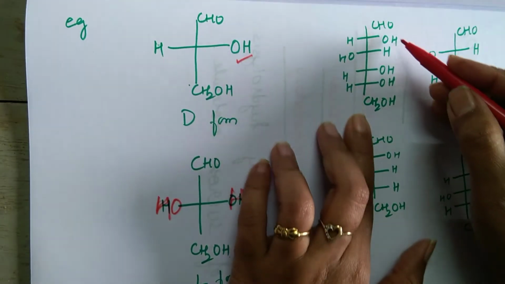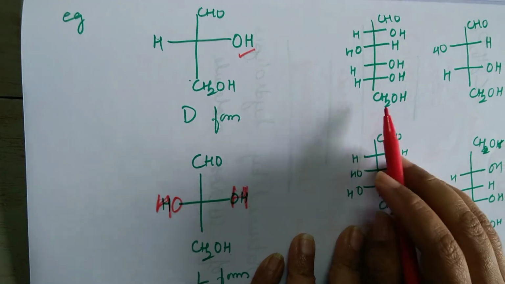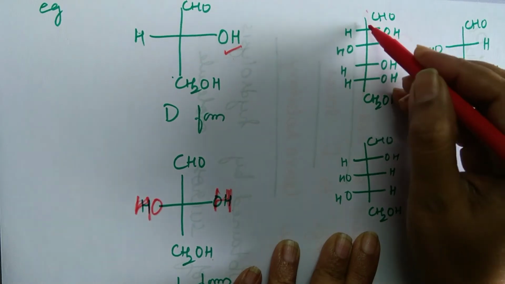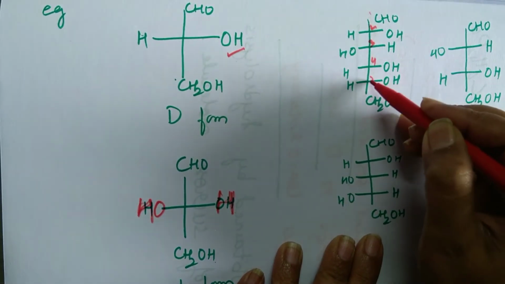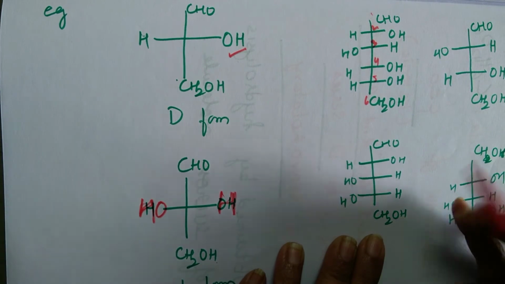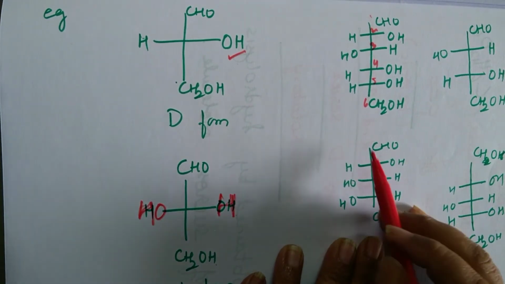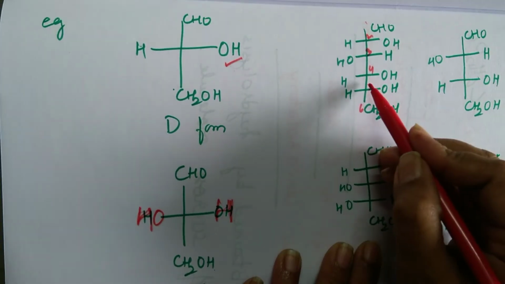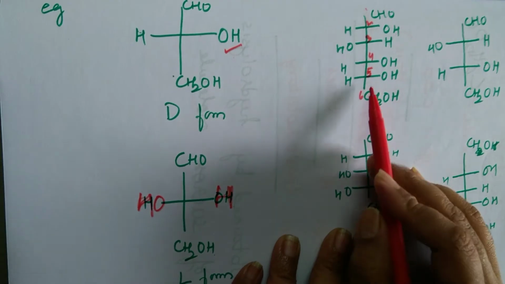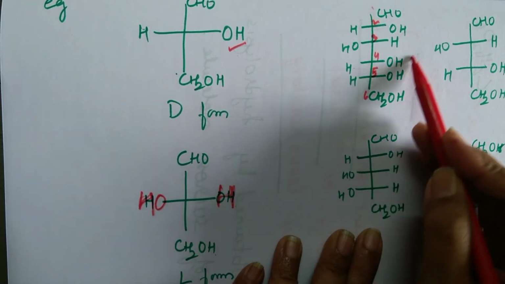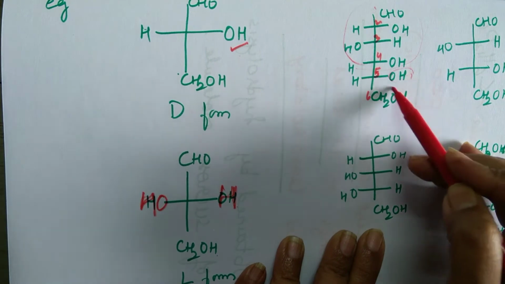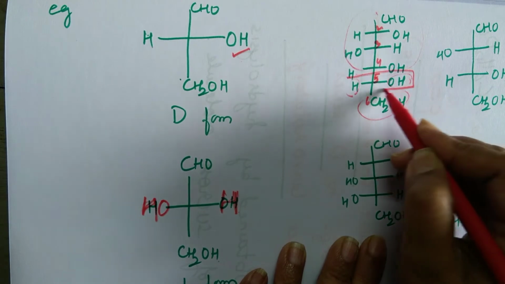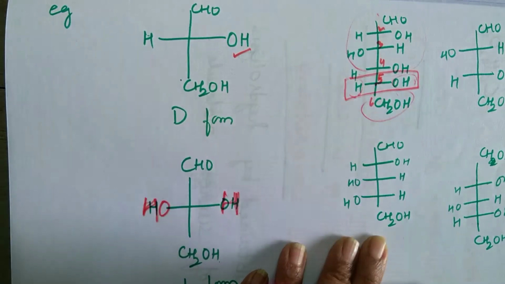Now I want to assign D and L configuration for this particular molecule. What do you have to do? Number the carbon atoms. 1, 2, 3, 4, 5 and 6. Now, which is the highest numbered chiral carbon atom? The highest numbered carbon is this. Is it chiral? No, because it has 2 hydrogen atoms. Now take this fifth one. This is the highest numbered chiral carbon. This part of the molecule is A, B, C and D. All these four are different. So this carbon is the highest numbered chiral carbon atom.